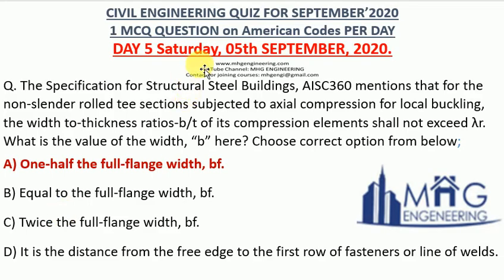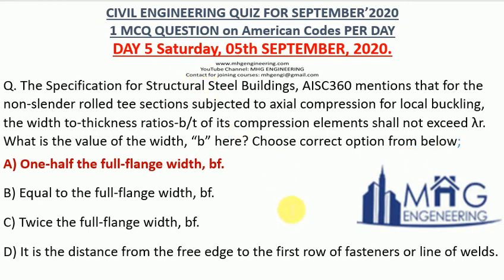Next, I am going to day 5, 5th September, Saturday. The question was, the specification for structural steel buildings AISC 360 mentions that for the non-slender rolled T section, like capital T, subjected to axial compression for local buckling, the width to thickness ratio b upon t of its compression elements shall not exceed lambda r, that is the slenderness ratio. What is the value of width b here? Choose the correct option from below.